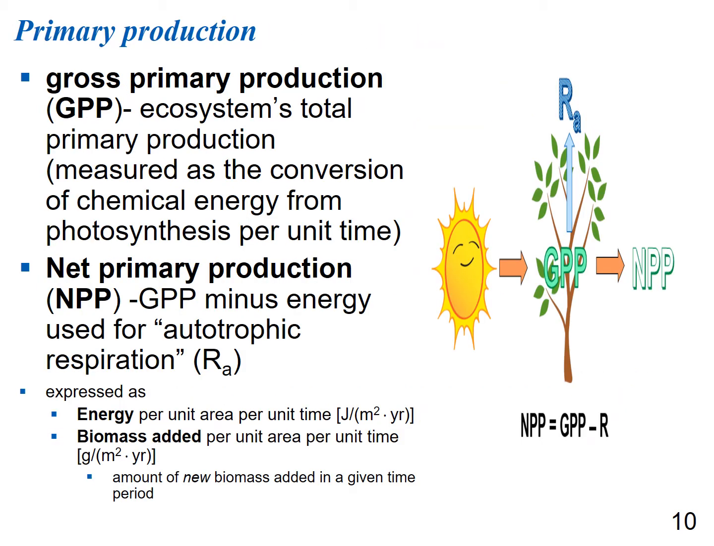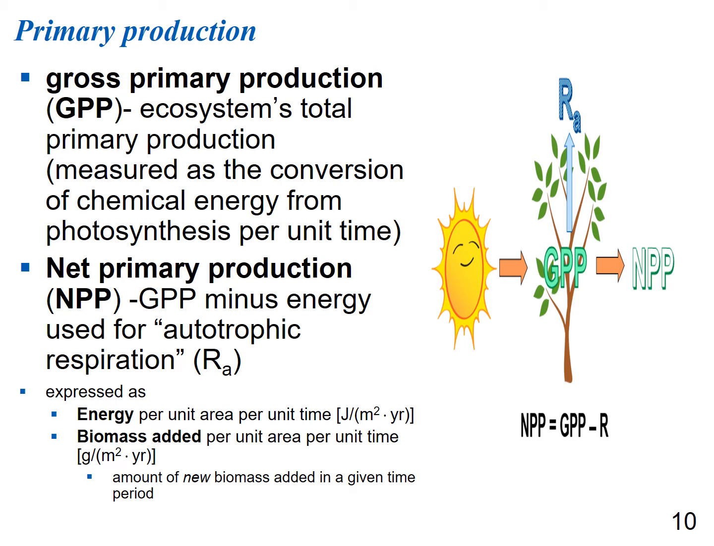When we talk about primary production, we can break it into gross primary production and net primary production. Gross primary production is an ecosystem's total primary production, measured as the conversion of chemical energy from photosynthesis per unit time. The net primary production is the gross primary production minus the energy used for autotrophic respiration. What in the world is autotrophic respiration? Autotrophic respiration is cellular respiration.